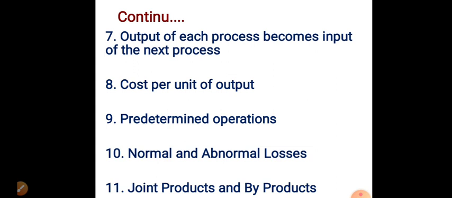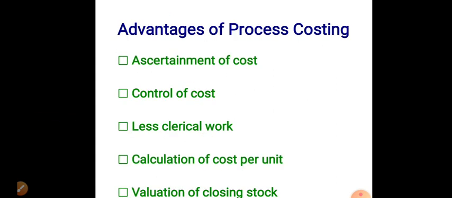Joint products are the products which are produced together with the main product. There is a possibility of arising of some joint products or byproducts. Okay? These are the main features of process costing. Next we'll see what are the advantages of process costing.